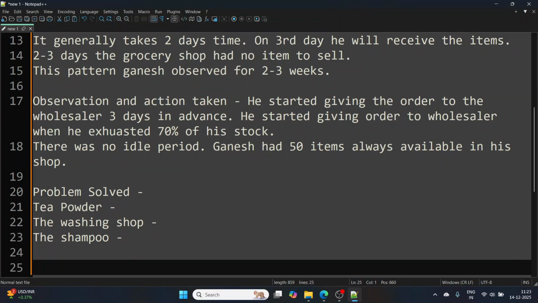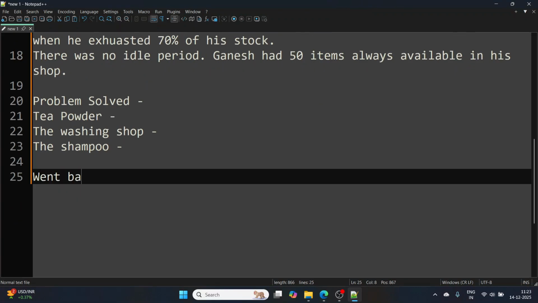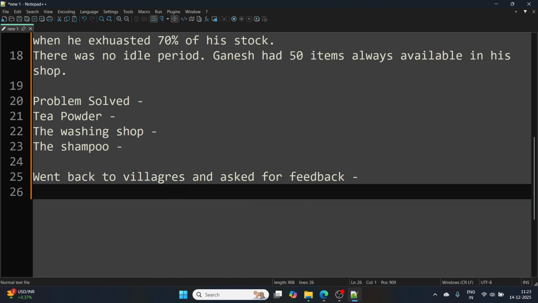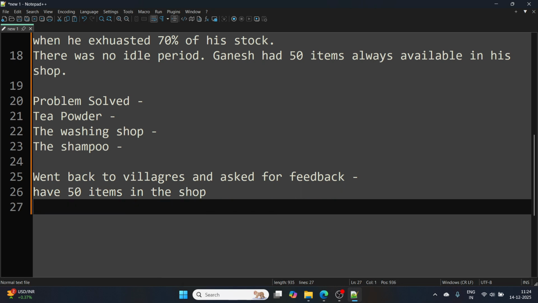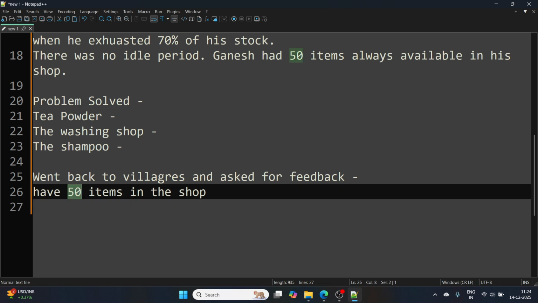What he did was go back to the villagers and ask for feedback. He told them, see, I have these 50 items in the shop. Do tell me what other items our villagers need apart from those 50.